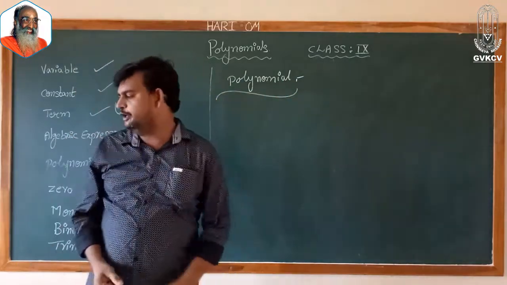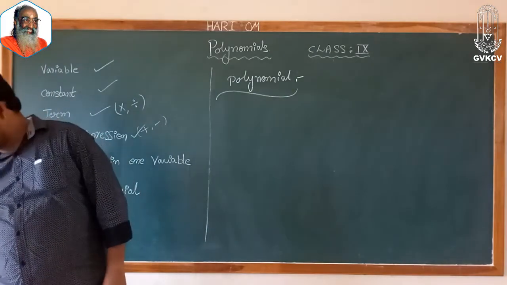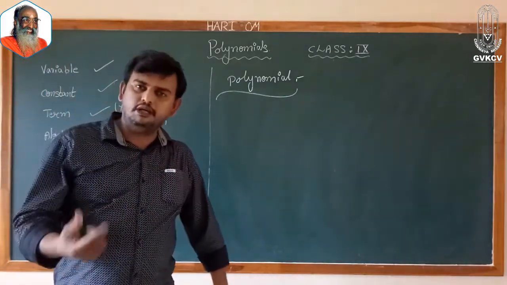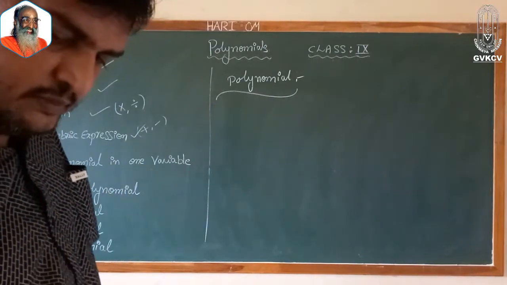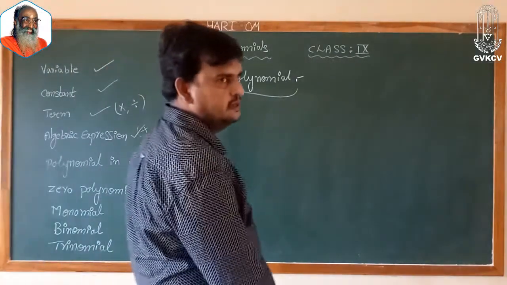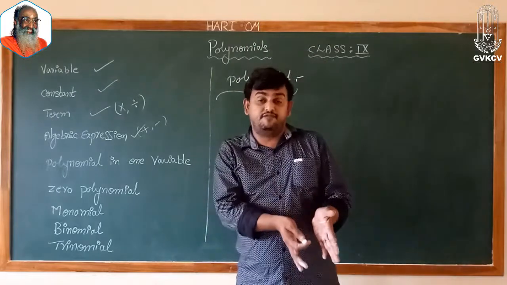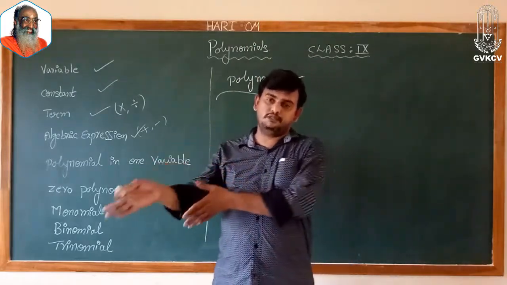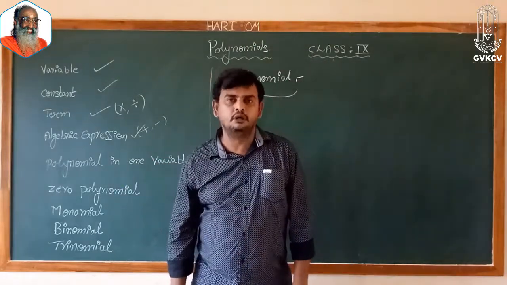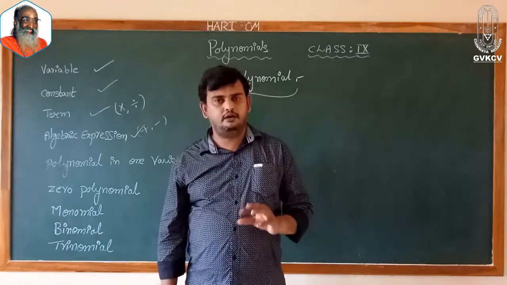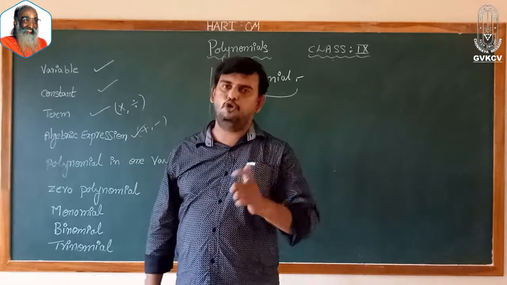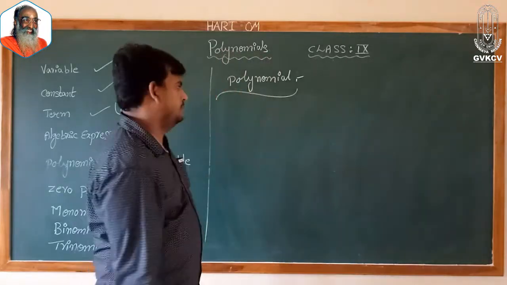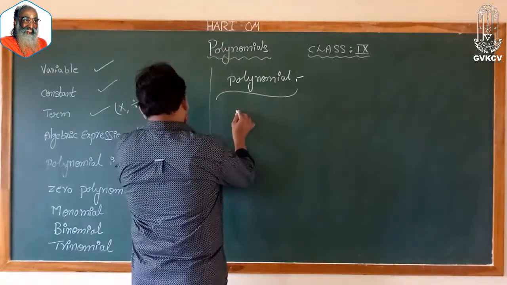Now I am going to list out a few examples. With those examples, you can come to know what is an algebraic expression, what is a polynomial, and what is the difference between an algebraic expression and a polynomial. You can have very clarity, and moreover you can understand the concept of polynomial also. Let me explain it. For example, here